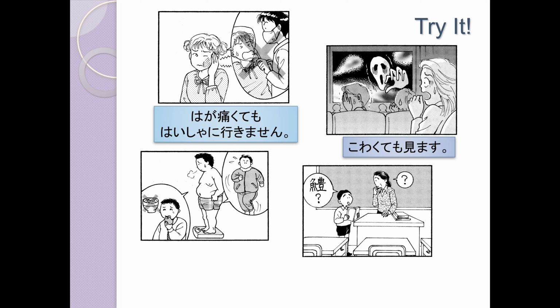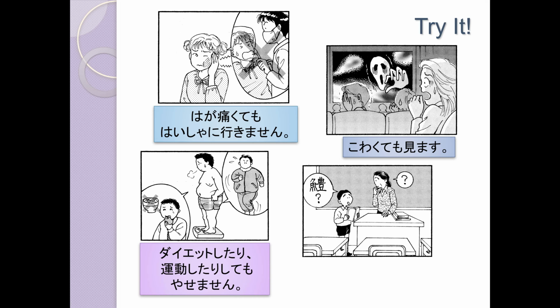Or 怖い映画ですね。でも怖くても見ます。Even if it is scary, I will watch it. Or ダイエットしたり運動したりしても痩せません。Even if I go on a diet and I exercise, I still can't lose weight. Or 先生でもわかりません。Even sensei does not know.